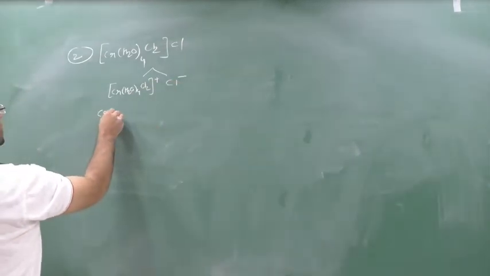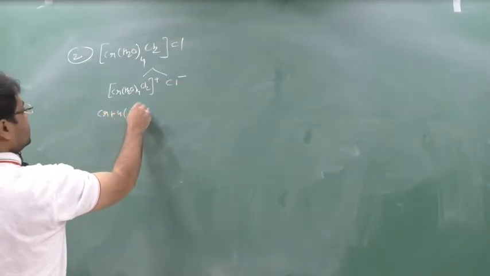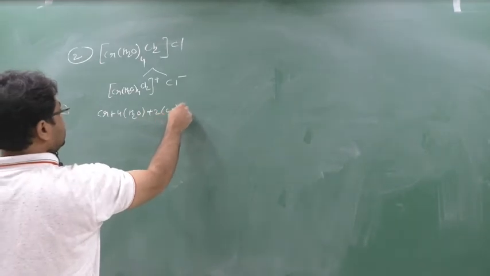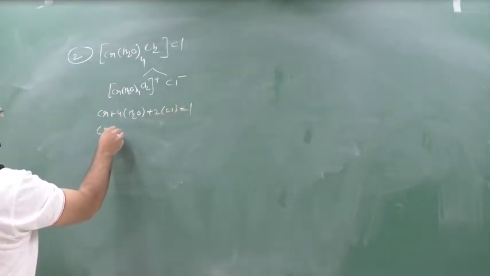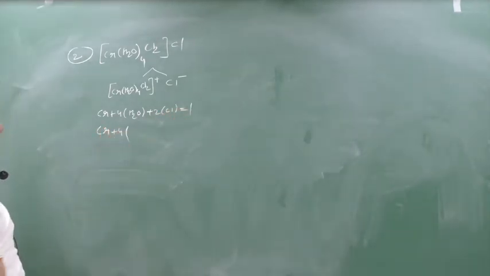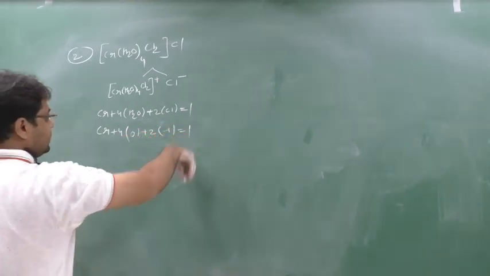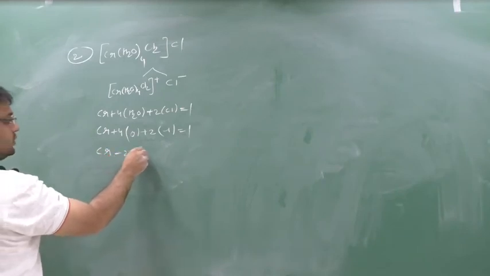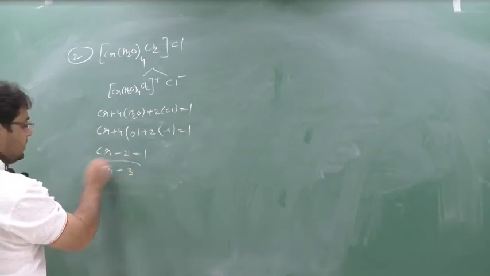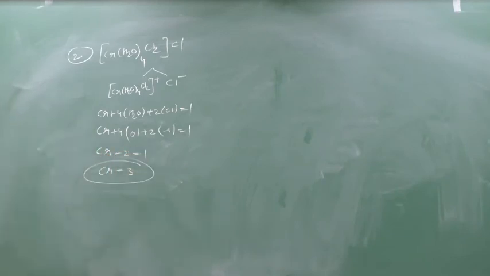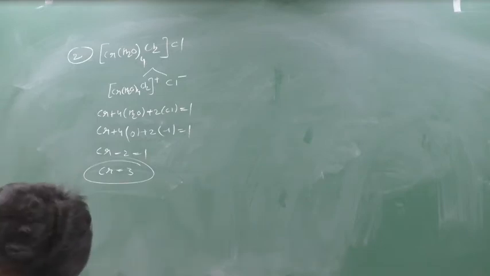Now write down Cr plus 4 into H2O plus 2 into Cl equal to 1. So Cr, now beta, H2O is a neutral ligand, so the charge will be 0. Chlorine is an anionic ligand, so minus 1 each, equal to plus 1. So Cr minus 2 equal to 1, Cr equal to 3. So the Cr charge will be 3. Clear?